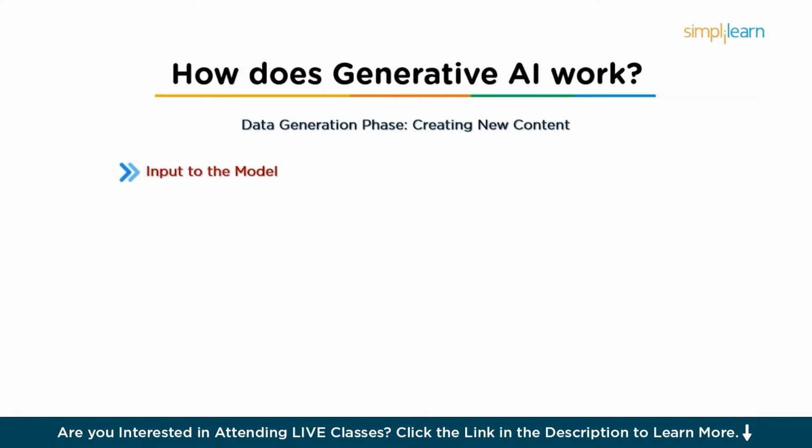So this phase involves several steps, and the type of content it generates can vary significantly depending on the model and the input provided. The first step is input to the model. The model needs some form of input to begin generating new content. Depending on the type of model, there could be various types of inputs.